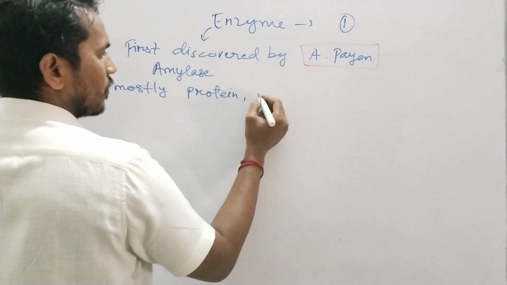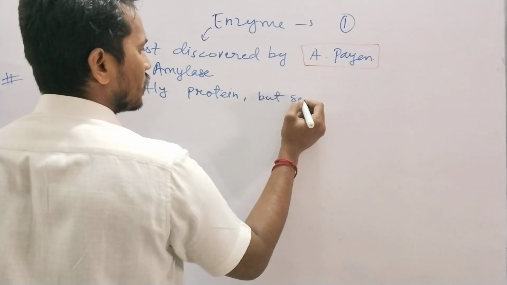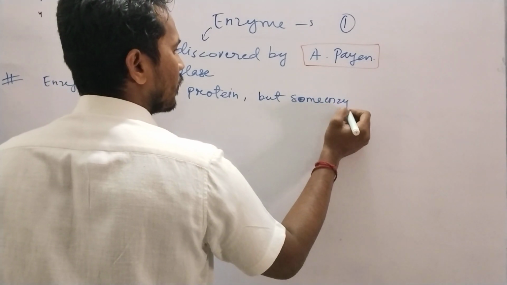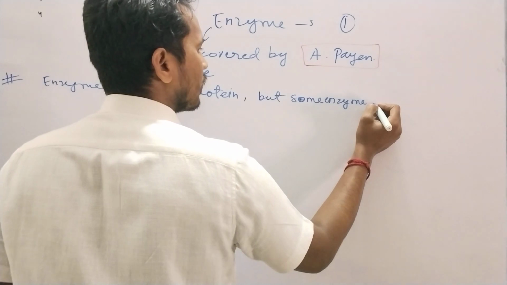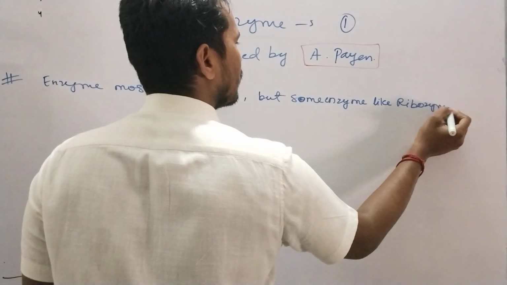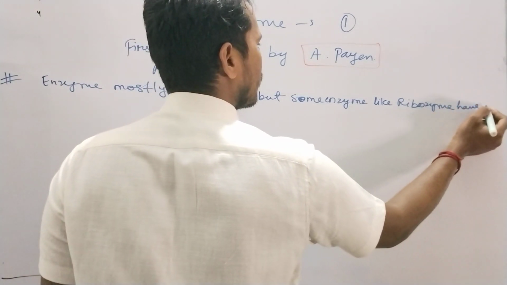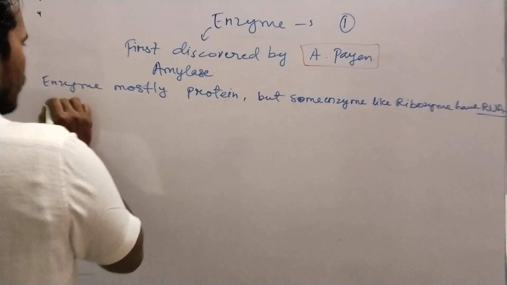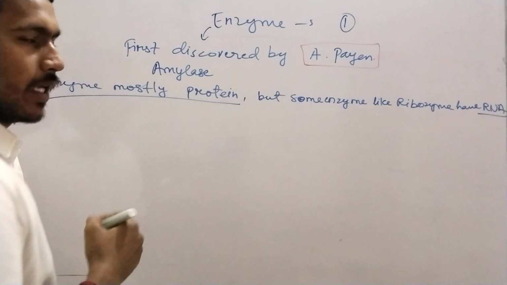Enzymes are mostly protein, but some enzymes, like ribozyme, have RNA. So mostly an enzyme is made up of what? Protein.